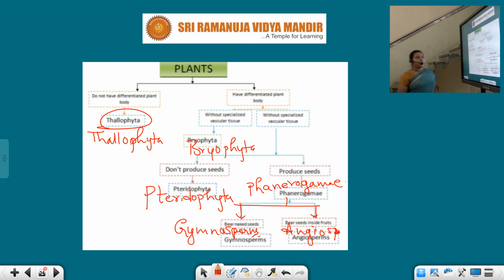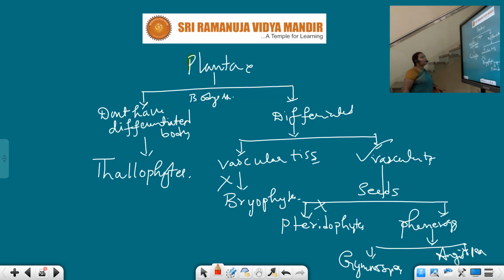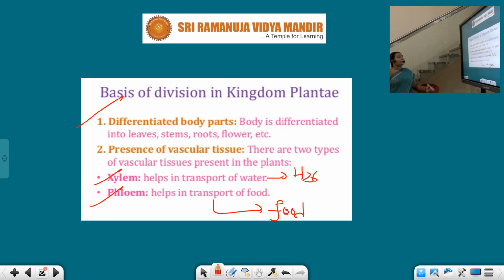Actually it is the Whittaker classification. So plants is the 3rd kingdom of our Whittaker classification. Plants are again further divided into a few more types basing on different aspects like Thallophyta, Bryophyta, Pteridophyta, Phanerogamae. Phanerogamae again classified into gymnosperms and angiosperms. This is a mind map of the plant classification, the basic division in the kingdom Plantae.